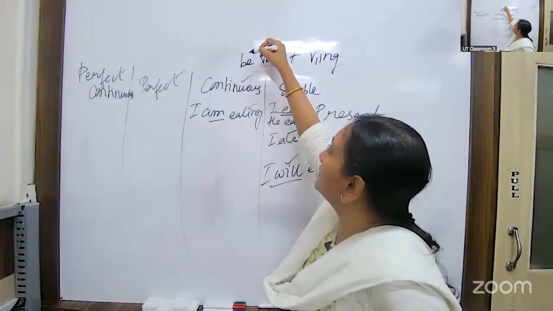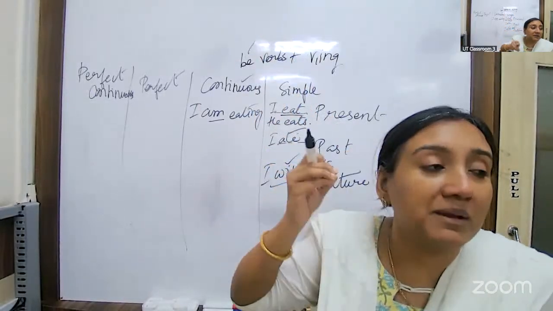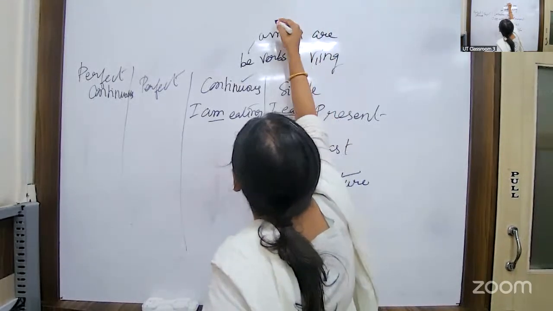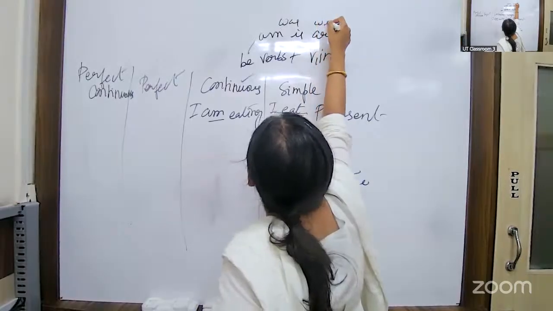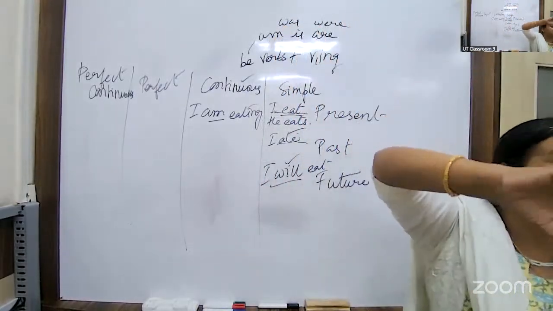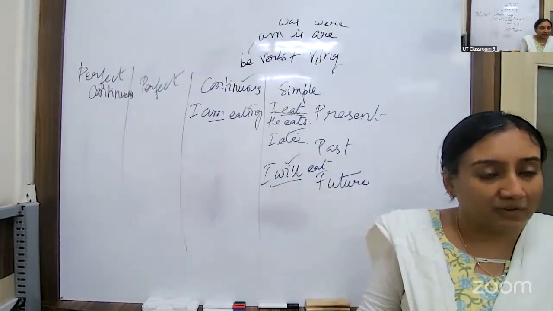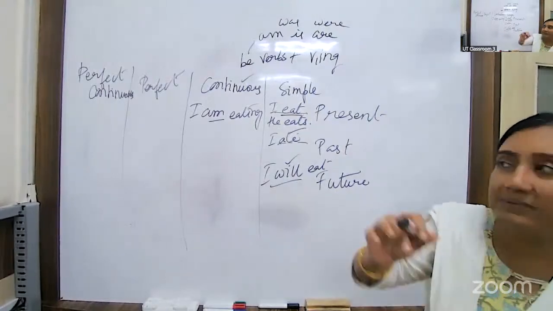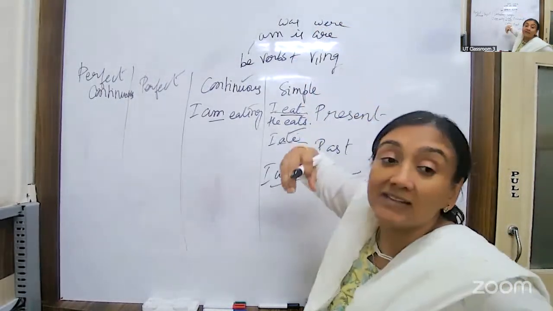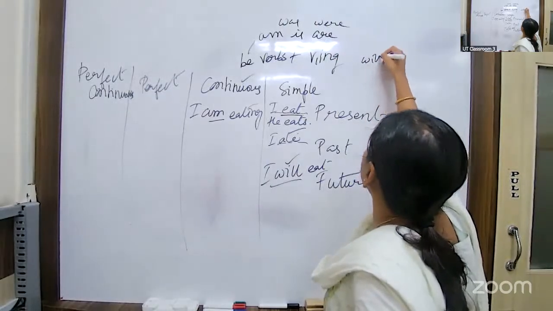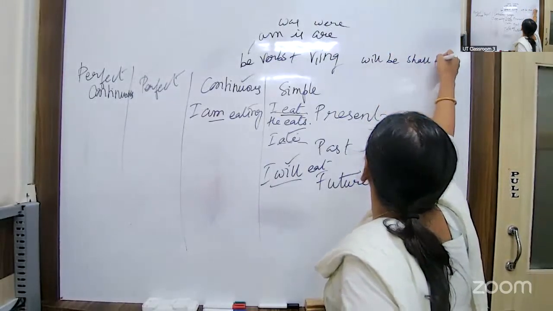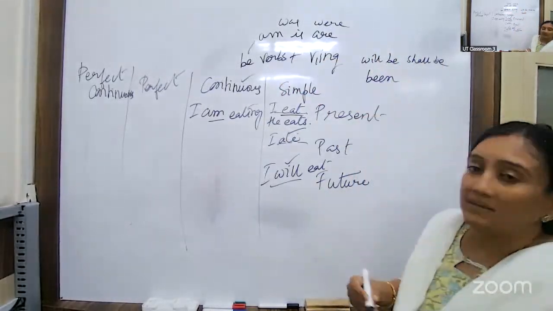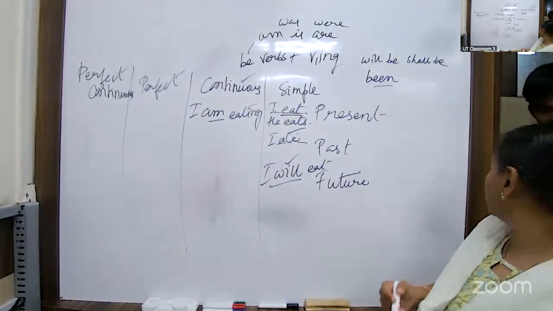Now, can you tell me what the be verbs are? Every time I keep telling you, you have to memorize it. Am, is, are, correct. And what are the past tenses? Was, were. Very good. This is very, very important. You have to just memorize it. Okay, be verbs: am, is, are, was, were. And there are two more be verbs which are also used in the passive voice. That is will be, shall be, can be, all those types of words, and also be and been. These are used in passive voice.